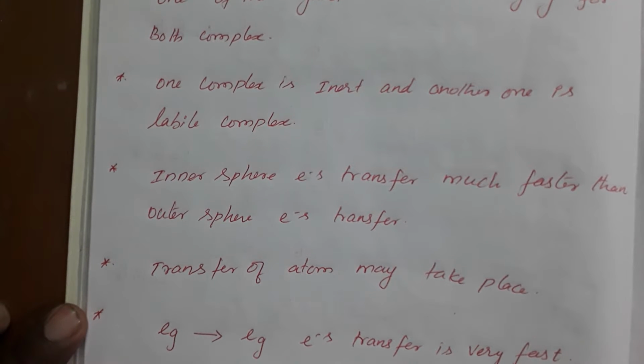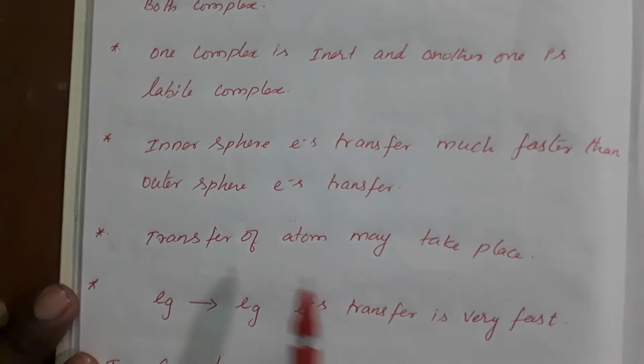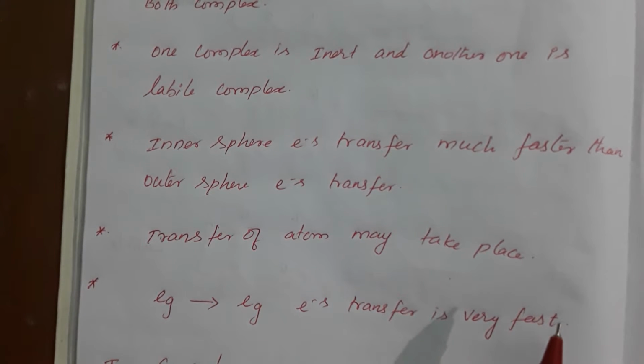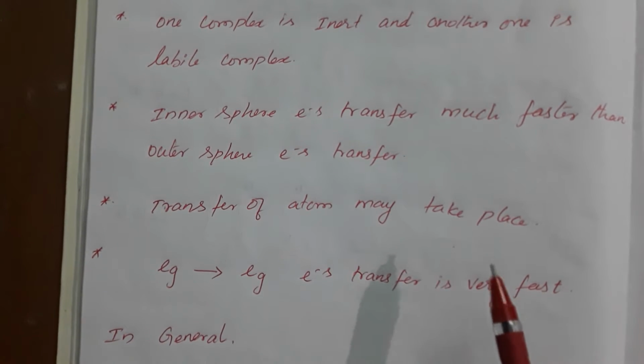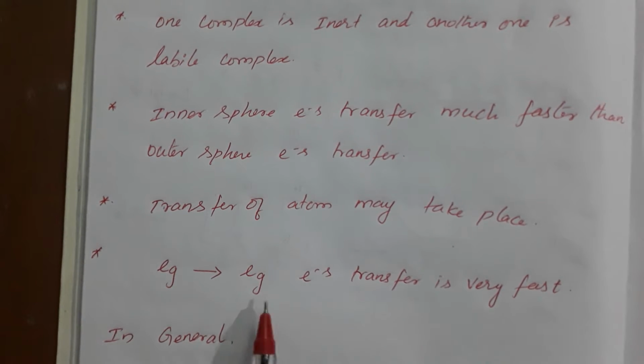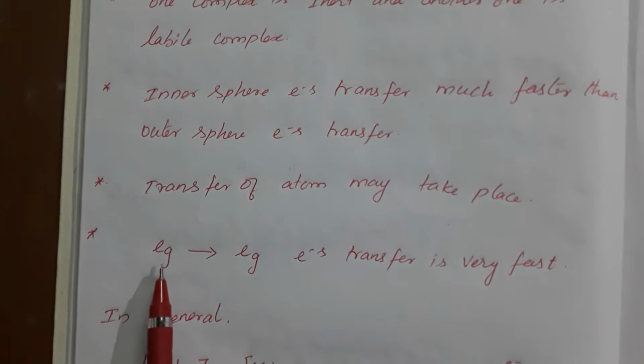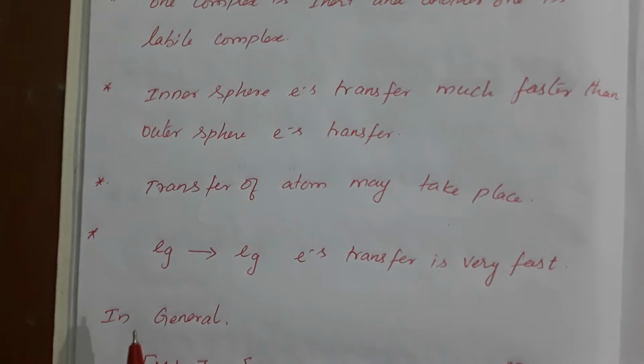Transfer of an atom may take place, or may not take place. In some reactions only the electron transfer will take place, not atom transfer. And Eg to Eg electron transfer is very fast, because in each set of orbitals, ligands are approaching along the axis, so they have repulsions. Because of the repulsion, the metal-ligand bond weakens, and then electron exchange easily takes place.